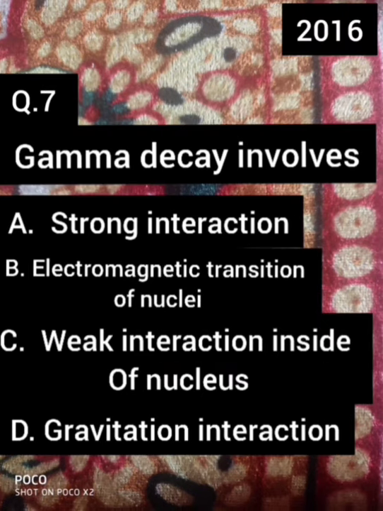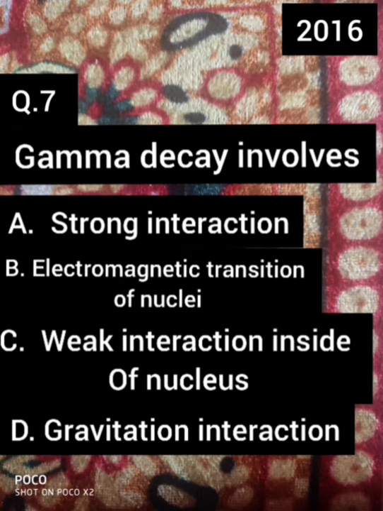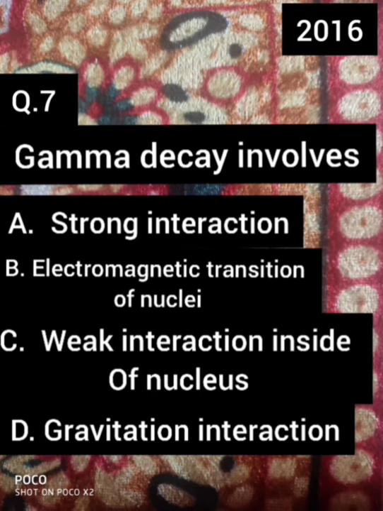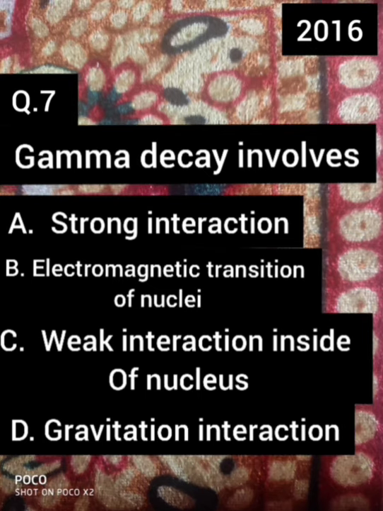Now the seventh question, which is also from 2016, and it states: gamma ray decay involves. For this, the given options are A. strong interaction, B. electromagnetic transition of a nucleus, C. weak interaction inside the nucleus, and D. gravitational interaction. For this, the correct option is